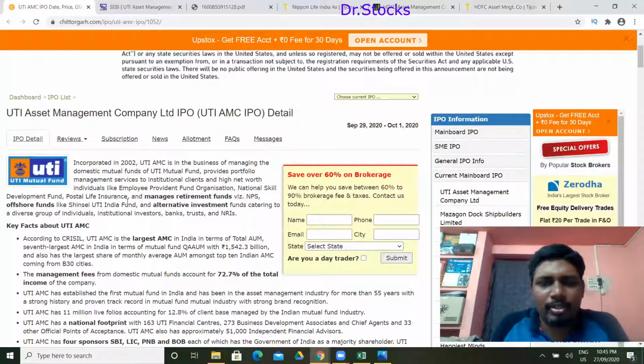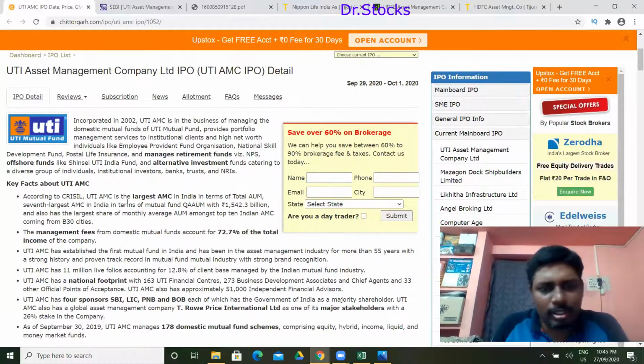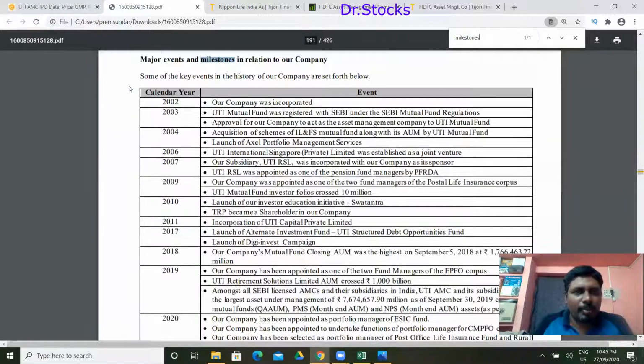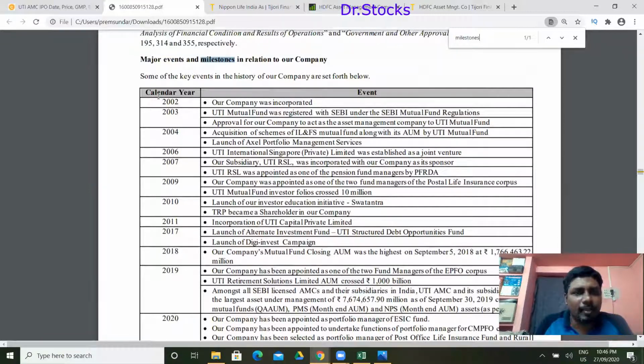What are the important milestones of this company since it was formed? We will have a clear look at all of them now. The company was incorporated in the year 2002. That is the year they started their company. In 2003 they registered with SEBI under the SEBI Mutual Fund Regulations. So this started way back, 17 years ago.